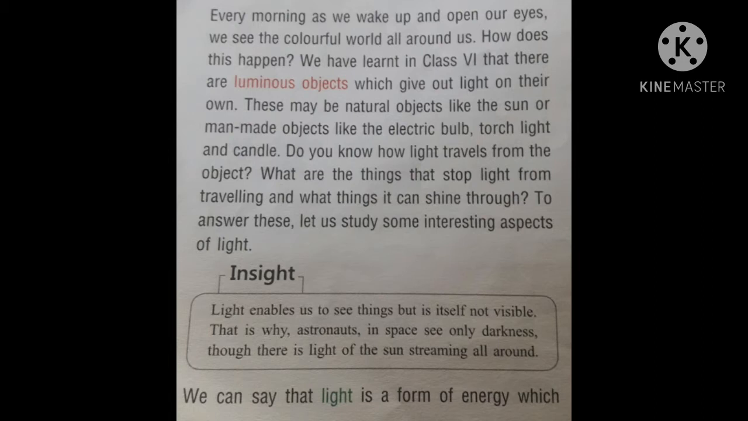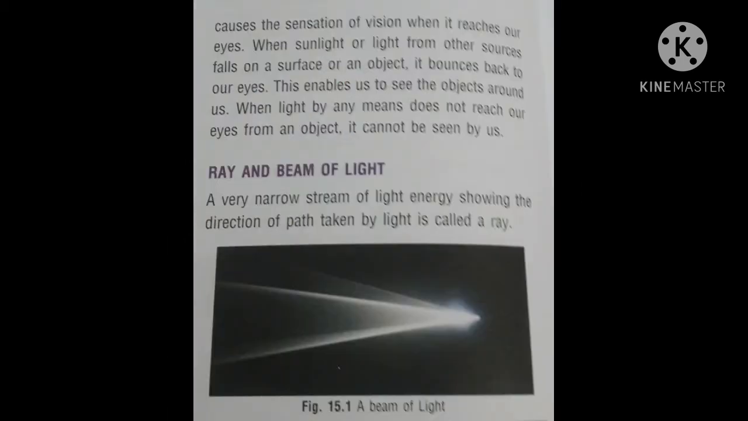So about light, we can say that light is a form of energy which causes the sensation of vision when it reaches our eyes. When sunlight or light from other sources falls on a surface or an object, it bounces back to our eyes, and this enables us to see the objects around us. When light by any means does not reach our eyes from an object, it cannot be seen by us. We can see an object only when the reflected light or bouncing back light reaches our eyes.